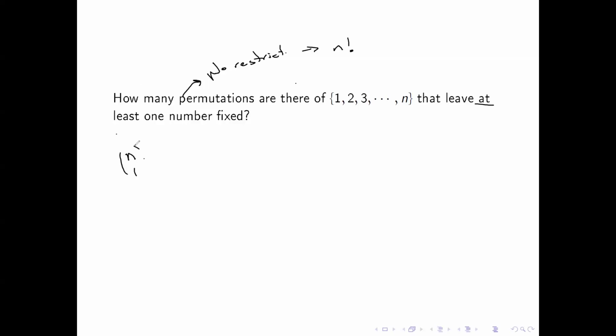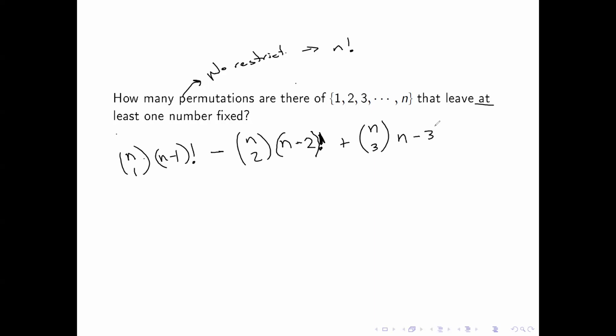N choose 1 times n minus 1 factorial. But then I have to choose n choose 2 because I'm going to pick 2 of them to fix. And I'm going to have n minus 2 factorial, because once I fix 2, all the other numbers I can mix up. But again, that could be problematic because that could potentially allow us to still have 3. I could still have a situation. So then I have to add back in the 3 situation, which is n choose 3 times n minus 3 factorial. Are you starting to see a pattern here?